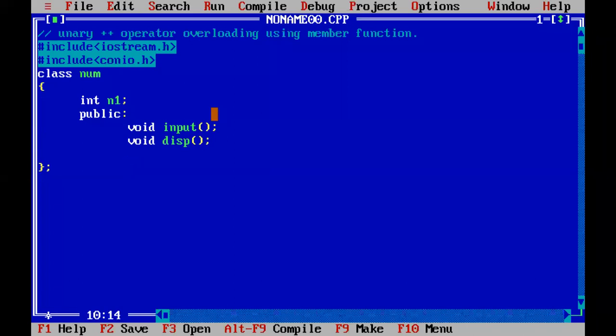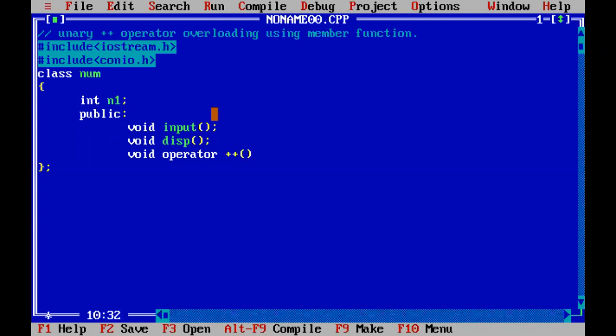And I'm defining one operator function, which is a member function of num. So how to define an operator function? Firstly, the return type of the operator function. Here I am specifying the return type as void. Then the operator keyword. Then next one is the operator symbol. I need to overload the plus plus operator, so its symbol is plus plus.